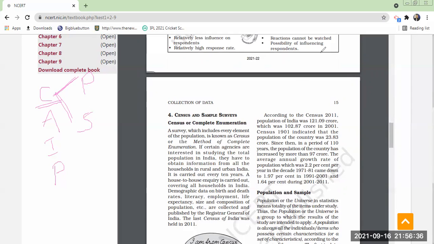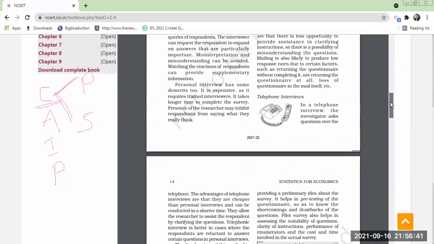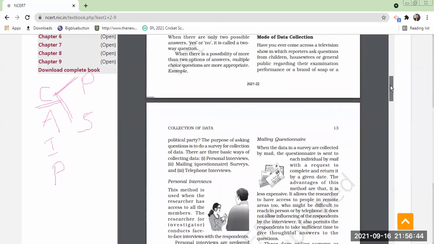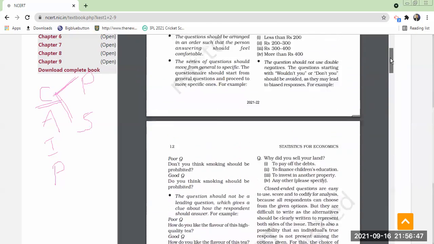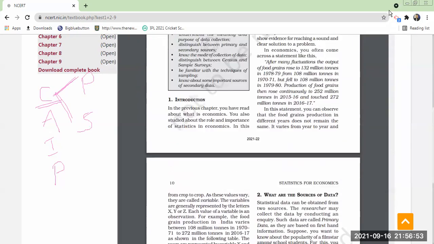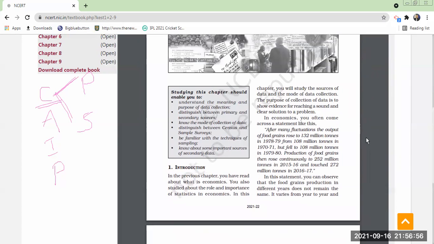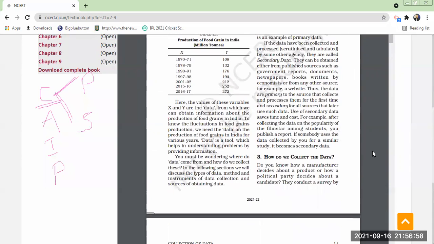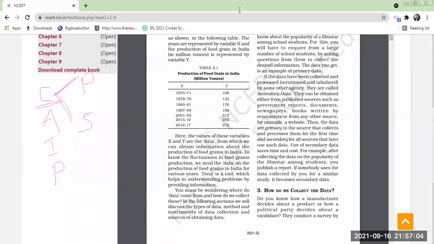Where have they given it? Let me check. In which page number? They have not given the words primary data, secondary data. They must have given some. Here it is, you can see. Here it is, secondary data. So primary data must have come somewhere before that. This is primary data. Okay, these words are given. Okay, very good. Now fine.